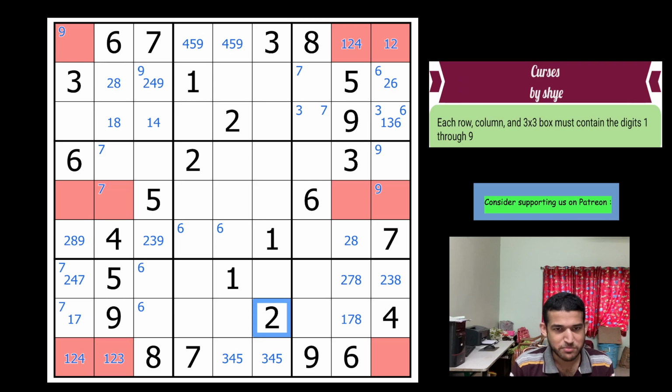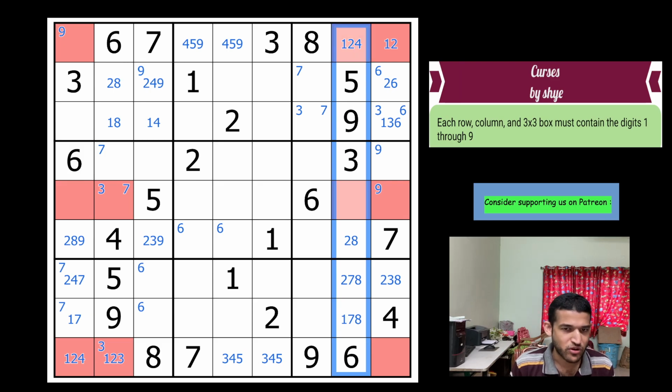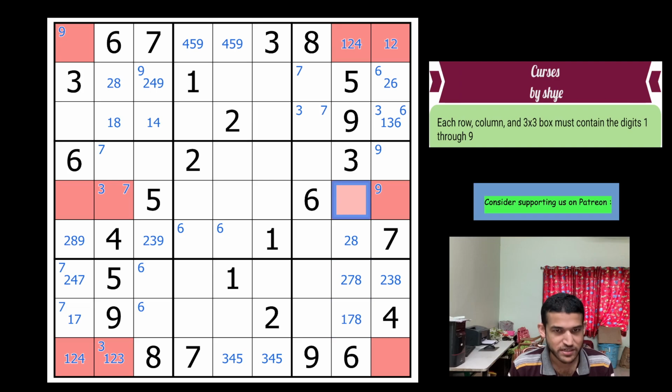Now, before I explain further about these, let's just observe a simple small thing which is going to be really important. If you look at this column and ask yourself where the 3 goes, 3 has exactly these 2 cells, either this cell and this cell. And similarly, in column 8, 4 has exactly 2 cells left. 4 cannot be here, 4 cannot be here. So 4 is here and 4 is here. Now you will understand why I am making those pencil marks.